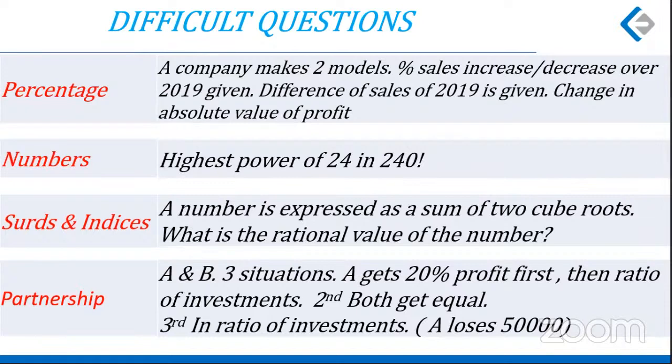The third situation, the second hypothetical, was what would happen if everything is shared not as the given condition, but in the ratio of investment. If the total money is distributed in the ratio of the investments, A would lose 50,000. A doesn't get that 20%, even if he is working as a managing partner. So in that case, he loses 50,000. Comparing these three situations, what was the total profit? That was the question. Yes, a difficult one.